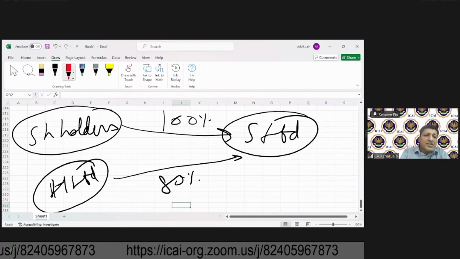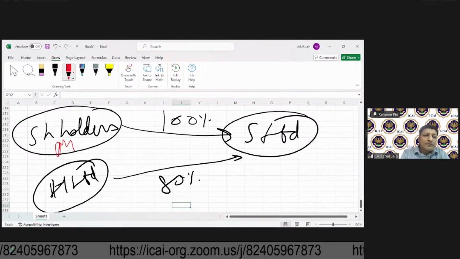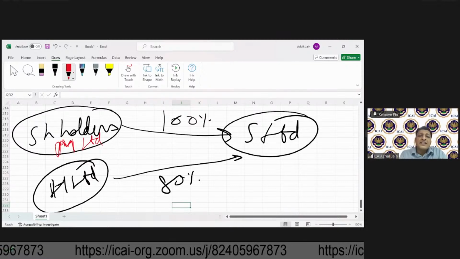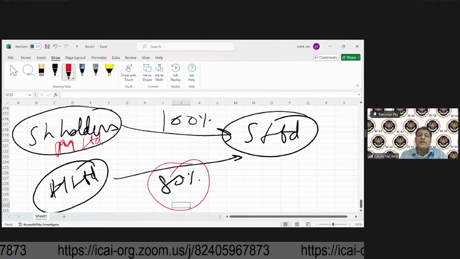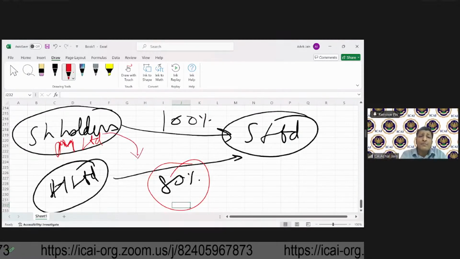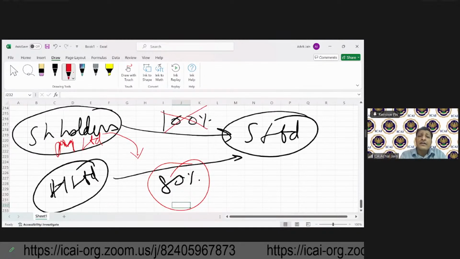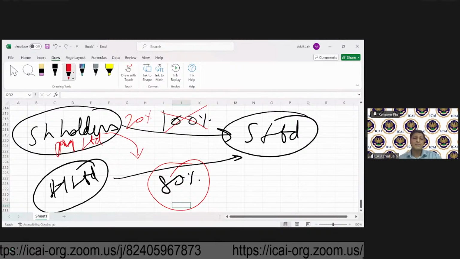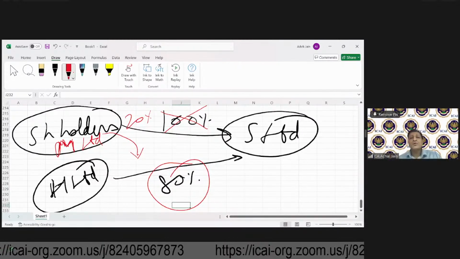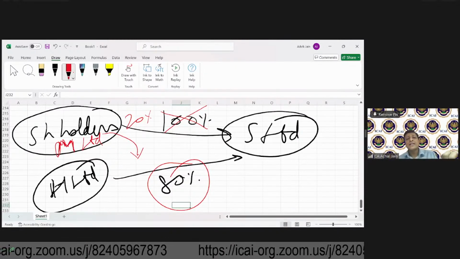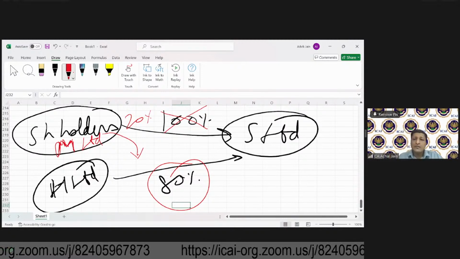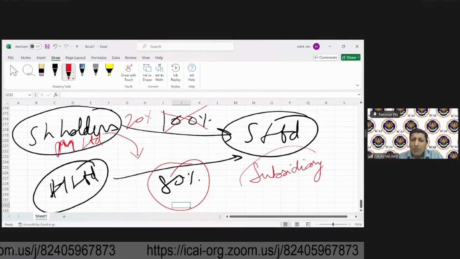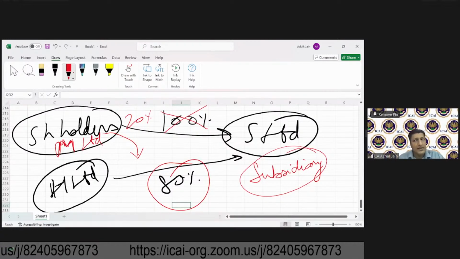I said that this shareholder was M Limited. And that's why this 80% which H acquired was acquired from whom? M. And that's why this 100 got reduced to 20. Okay, so that's the point which we discussed. Understood? The whole idea to discuss in this example was that in a company which becomes a subsidiary, minority interest could also be there.